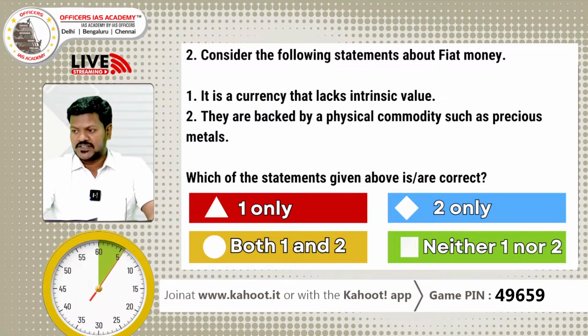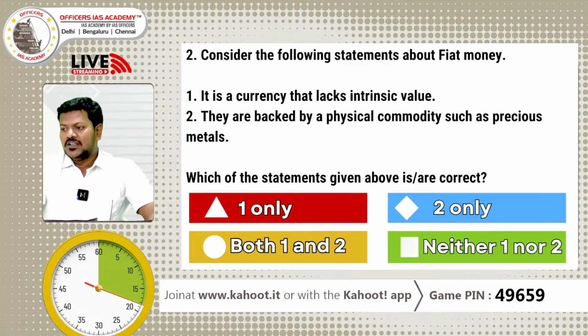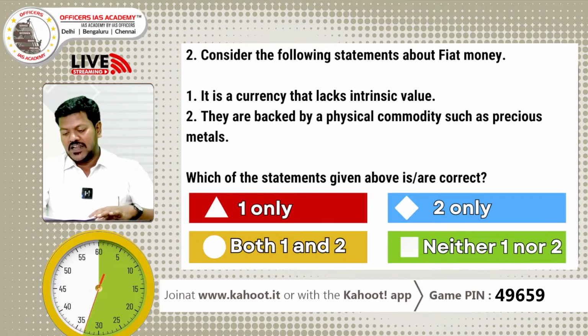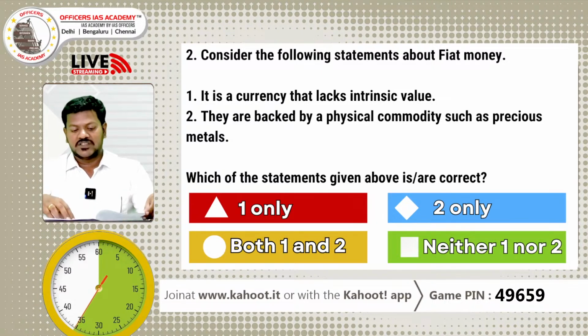Consider the following statements about fiat money. 1. It is a currency that lacks intrinsic value. 2. They are backed by a physical commodity such as precious metals. So we have two statements. Which of the statements given above are correct? Option A, 1 only. Option B, 2 only. Option C, both 1 and 2. Option D, neither 1 nor 2. So you have 60 seconds to answer this question.